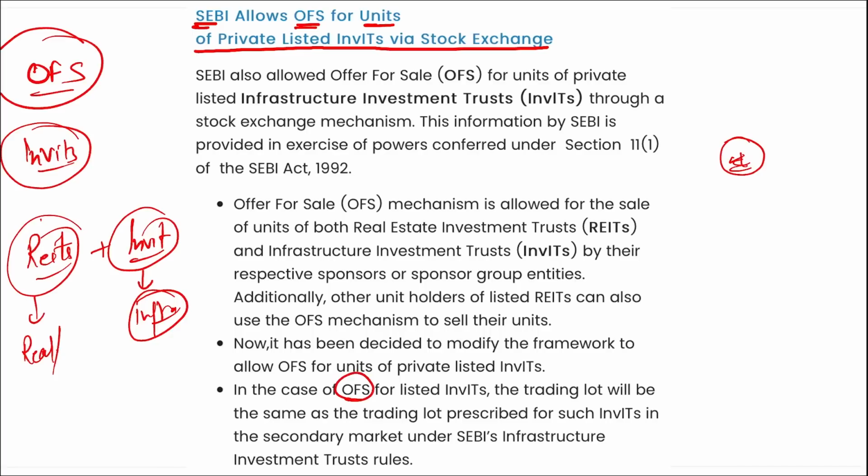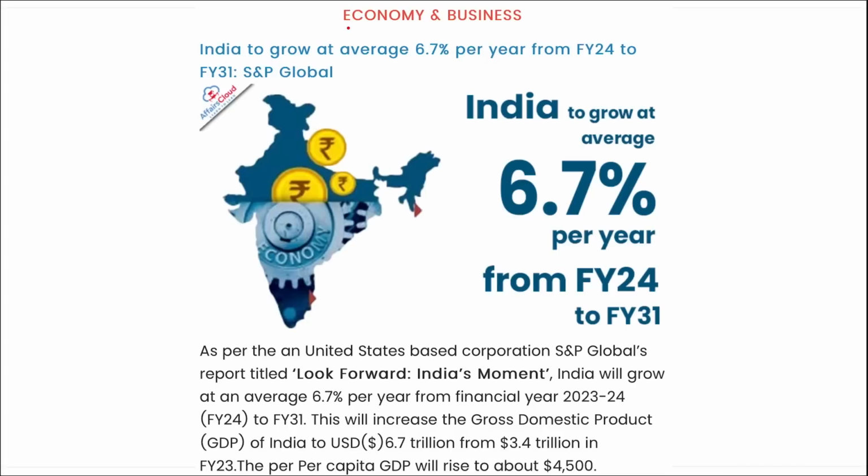Correct? In case of offer for sale for listed InvITs, the trading lot will be the same as the trading lot prescribed for such InvITs in the secondary market under SEBI's Infrastructure Investment Trust rules. Correct? Next. Next is your economy and business.